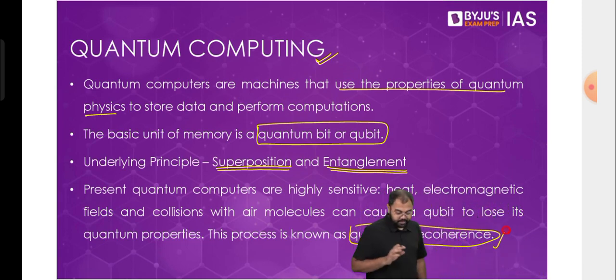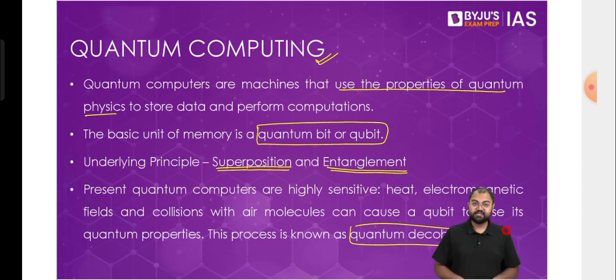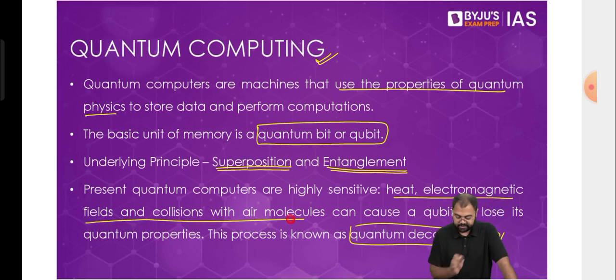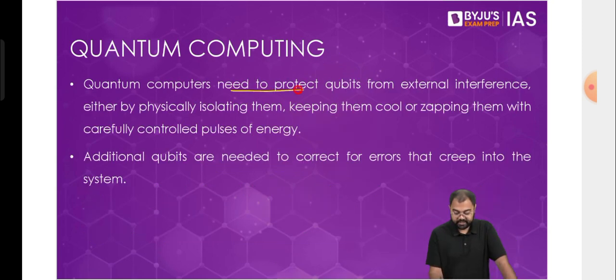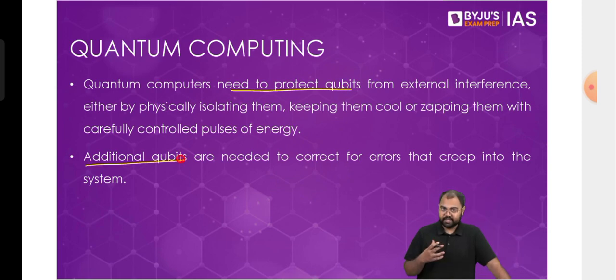Now in this scenario, quantum bits can very easily lose their properties. Because of that, we even use extra quantum bits. If, let's say, 5 qubits are required in a computation, we use 7, because we know that even a small change in their environment can lead to these quantum bits losing their properties. Heat, electromagnetic fields, and collision with air molecules can cause a qubit to lose its quantum properties. So we need to protect these qubits from any kind of external interference, and additional qubits are kept to ensure that they do not lose their properties.